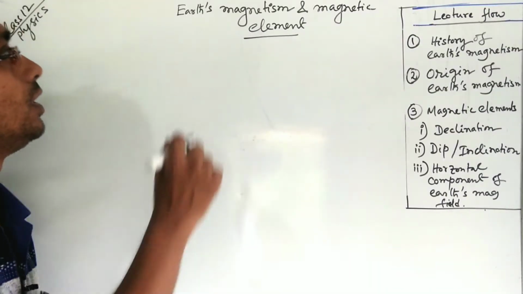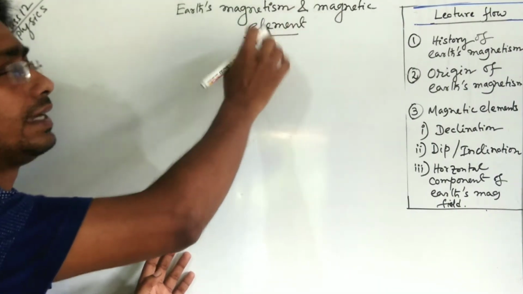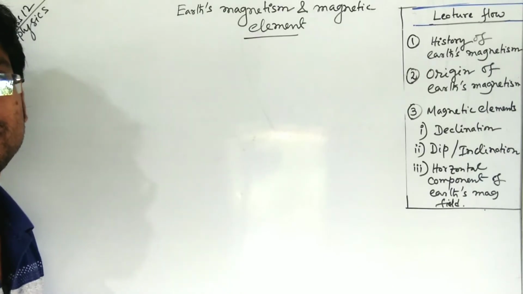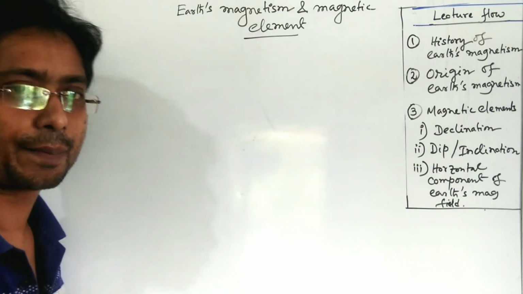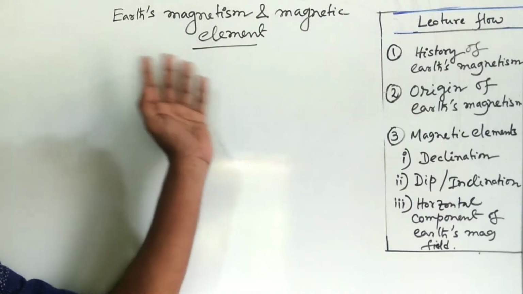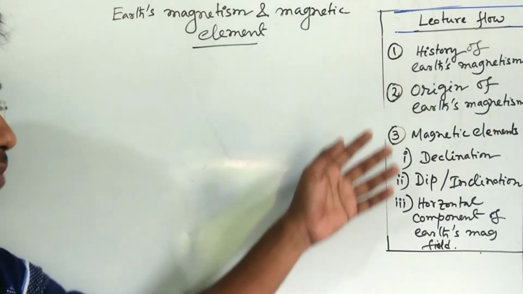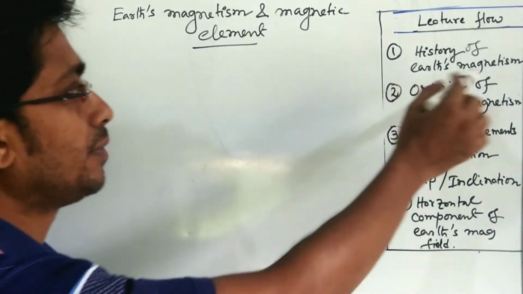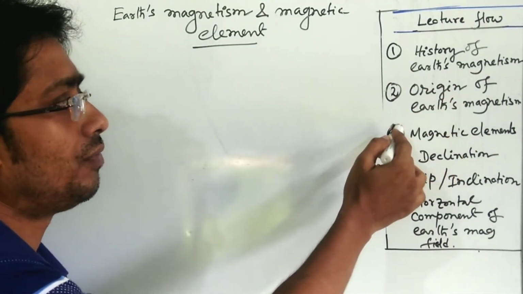Dear student, today we will cover earth magnetism and magnetic elements. This is under chapter number 5, Magnetism and Matter, under the class 12 physics. So I have divided earth magnetism and magnetic elements into some subparts. Number 1, the history of earth magnetism. Number 2, origin of earth magnetism.